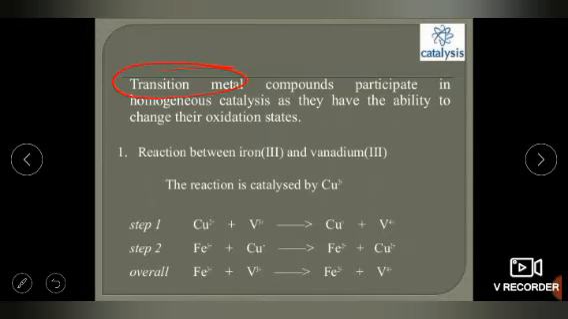So especially transition metals, meaning d-block elements, are used to participate in homogeneous catalysis. So we have copper, iron(III), vanadium. These are the specified catalysts which can form the product.